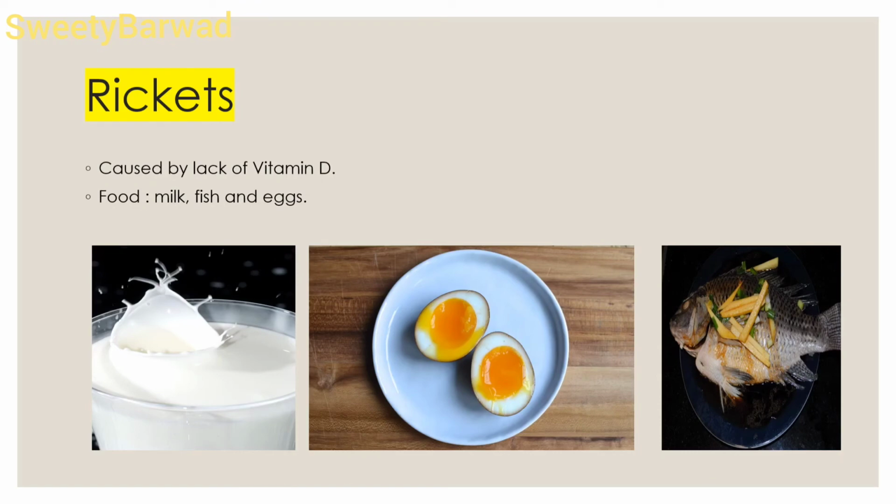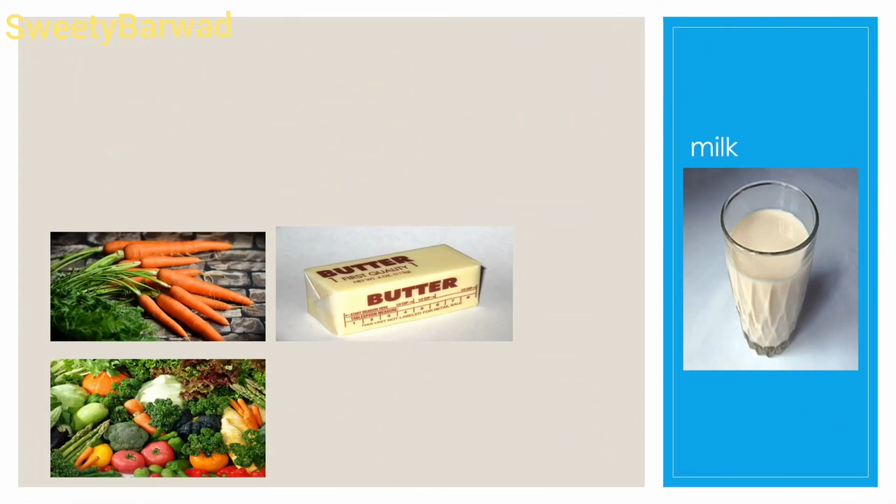The other disease, caused by the lack of vitamin A, is night blindness. In this disease, the person cannot see in dim light. To avoid this disease, a person should eat carrots, butter, milk, spinach and green vegetables.